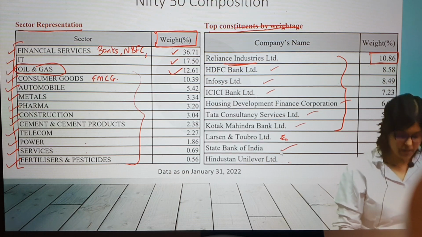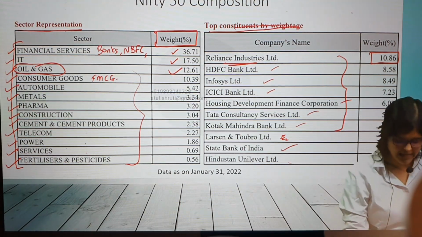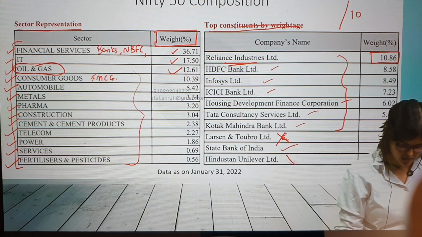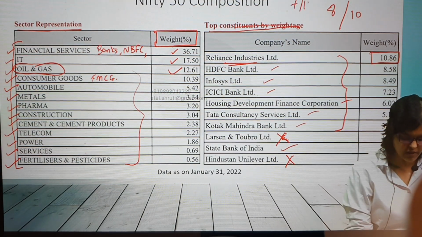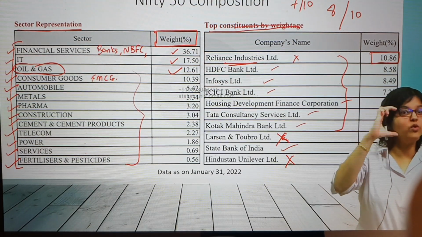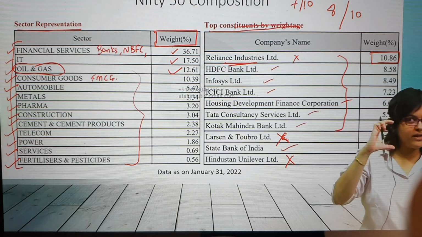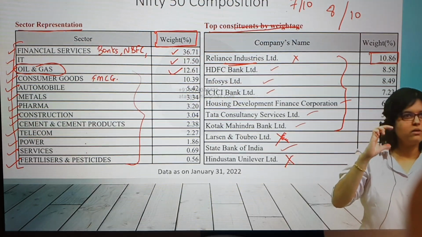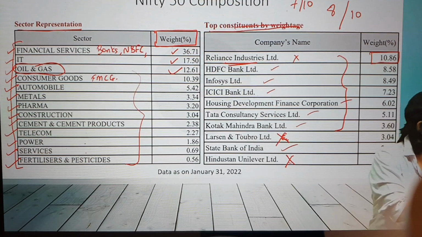HUL, consumer goods, which was the fourth one. But out of the top 10, 8 out of 10 are from the top 3 sectors. And going one step ahead, 7 out of 10, because Reliance is also the third one. Out of the top 10 heavyweight champions who are going to be moving the market because their weightage is more, is everyone given equal weightage? No. Heavy weightage is for these stocks. 7 out of 10 represent only two sectors, either financial services or IT.